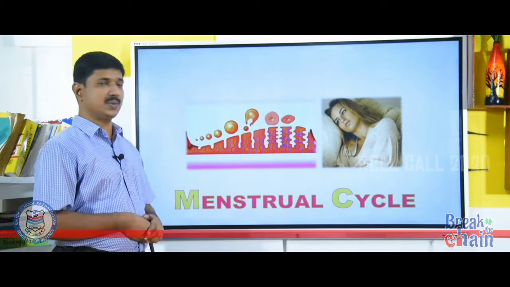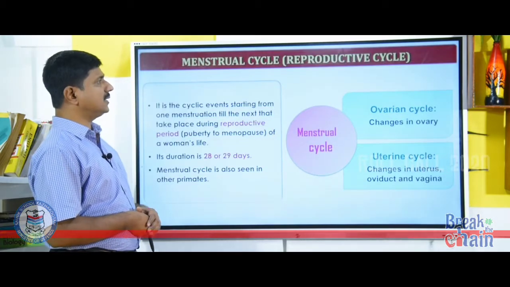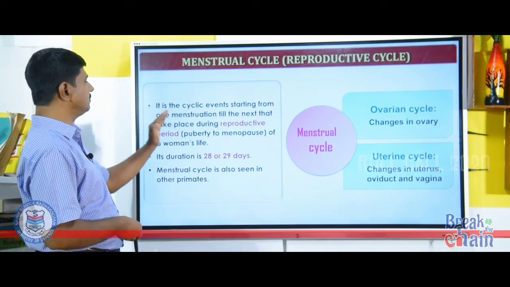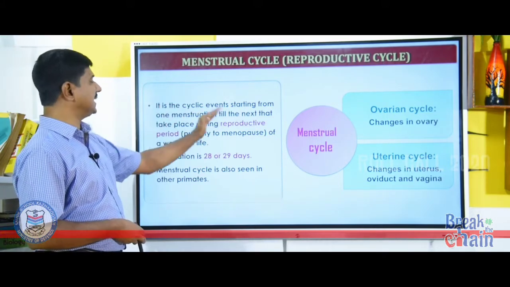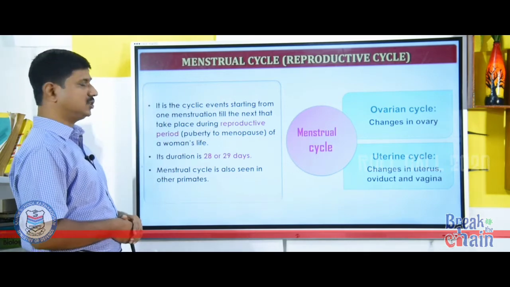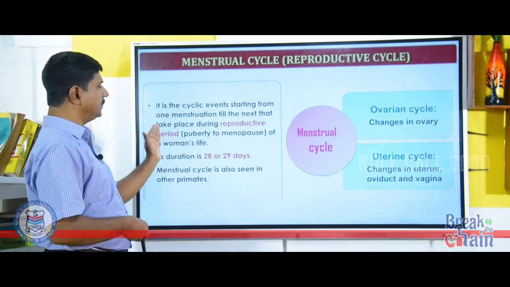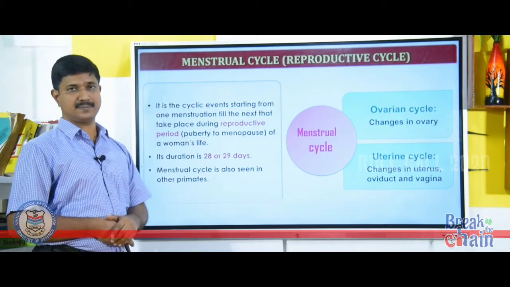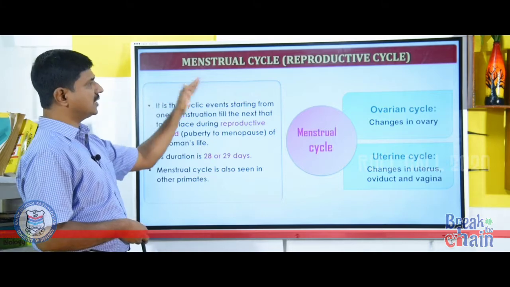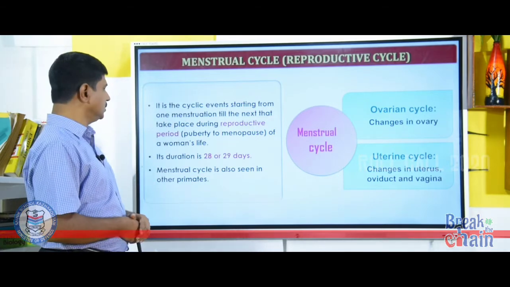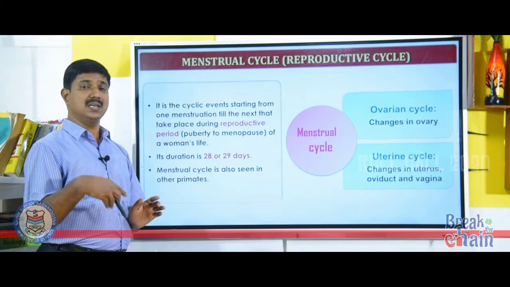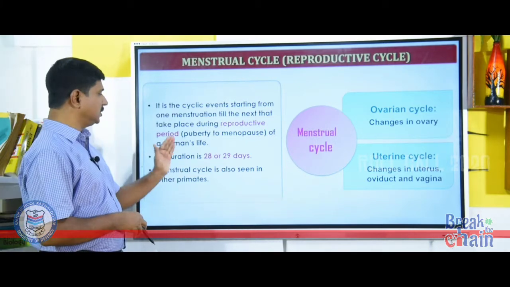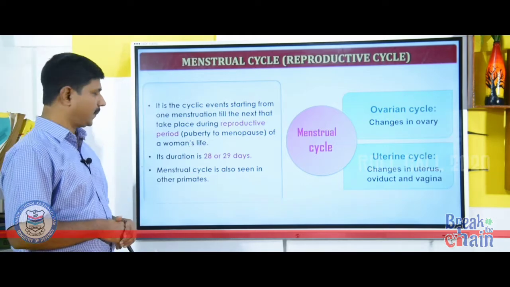Next one, menstrual cycle. The menstrual cycle can also be called reproductive cycle. It is a series of cyclic events starting from one menstruation till the next, which takes place during the reproductive period, from puberty to menopause of a woman's life. During this menstrual cycle, some cyclical events take place. The duration of each menstrual cycle is 28 to 29 days.